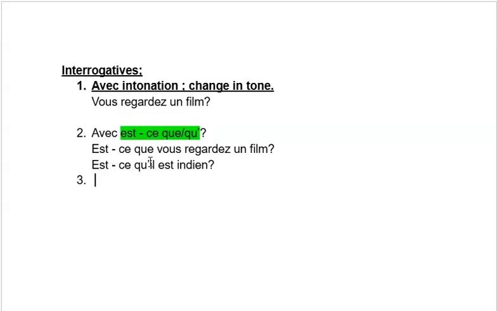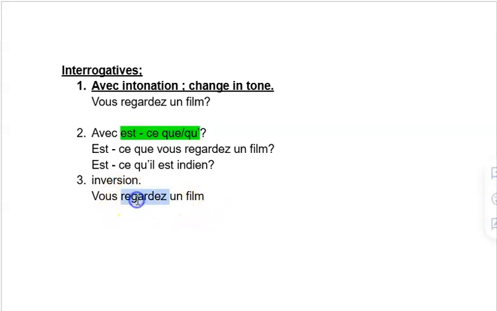The third form is very important. You will use it in the future while asking questions. We will call it inversion. How you will do this is you have to take the sentence. For example, this is the sentence you have to form into the inversion. That is the third form.